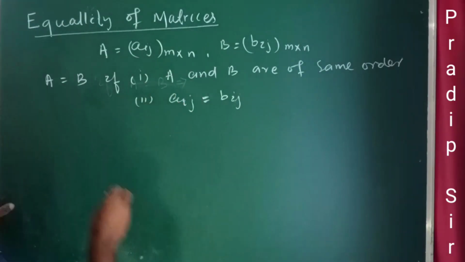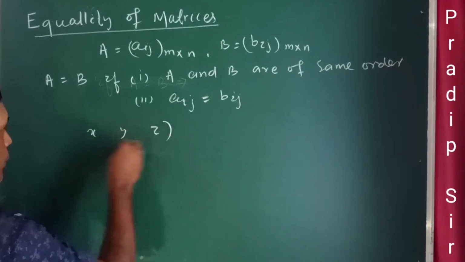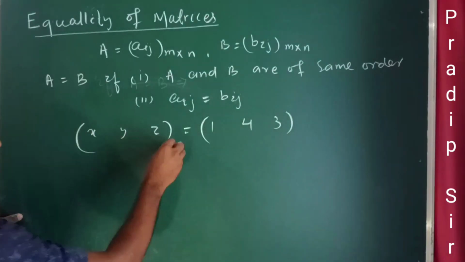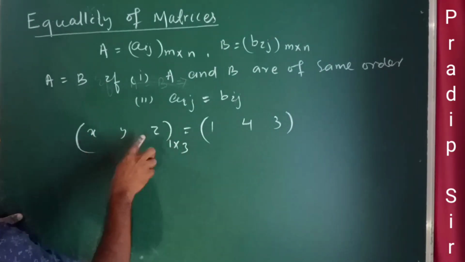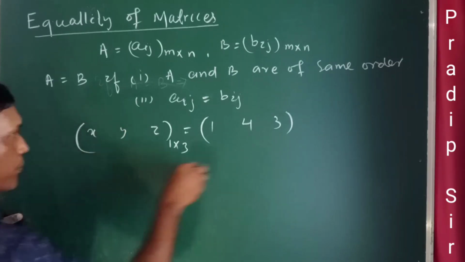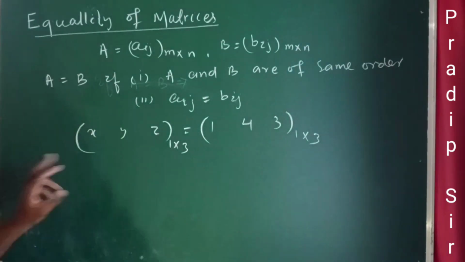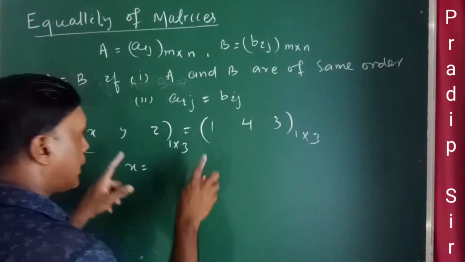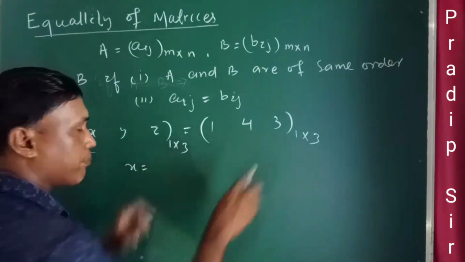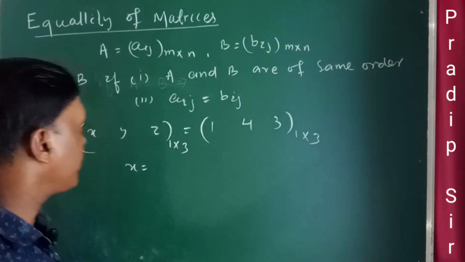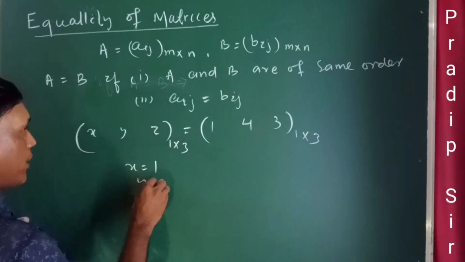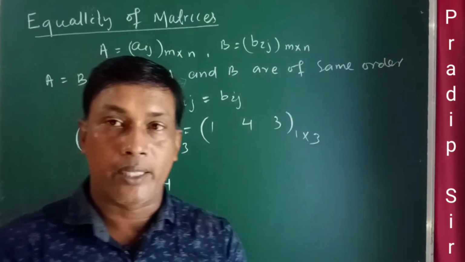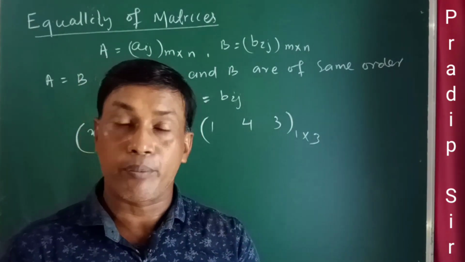How? Look at here. Suppose we have given a matrix x, y, z. Another matrix is 1, 4, 3. Now the order is 1 row 3 columns. Here is 1 row 3 columns. So if these two matrices are equal, then what is the value of x? The order is the same. If two matrices are equal, the order is the same, and the corresponding elements must be the same. x is equal to 1, y is equal to 4, and z is equal to 3. So if two matrices are equal, then their corresponding elements must be equal.